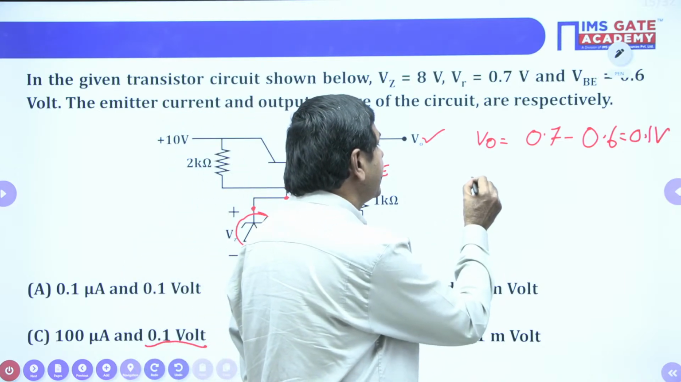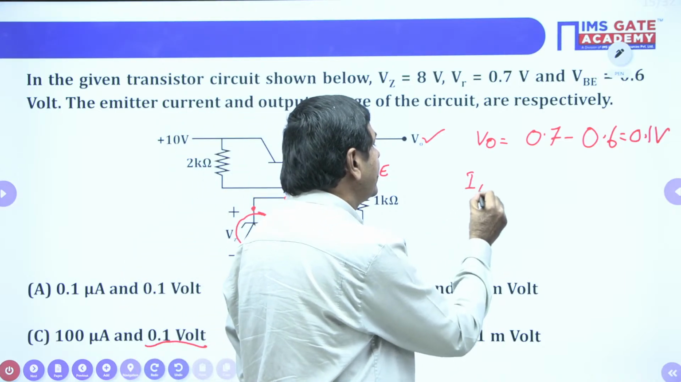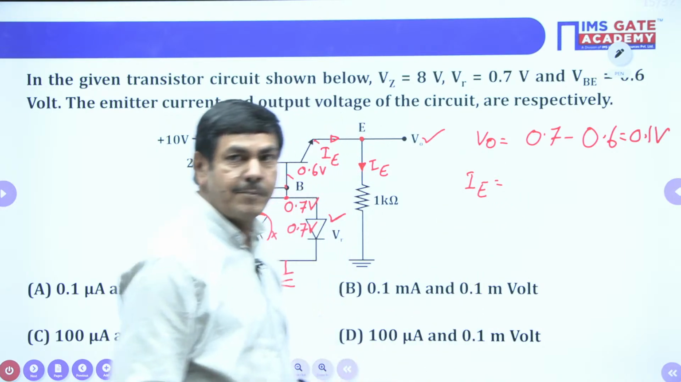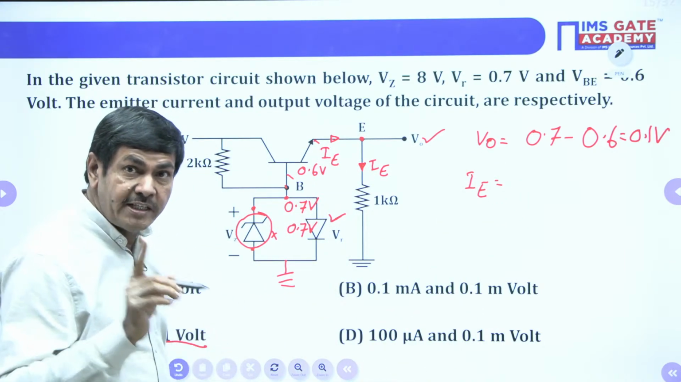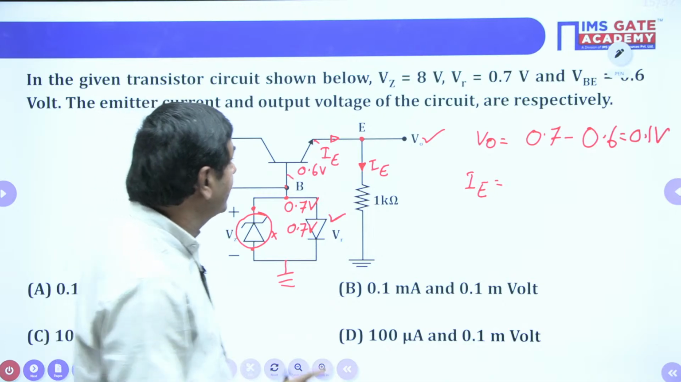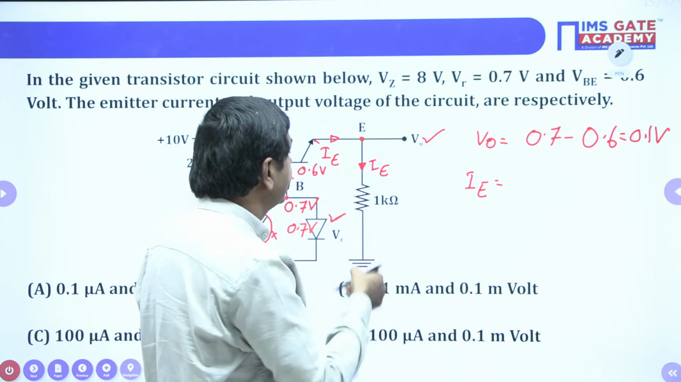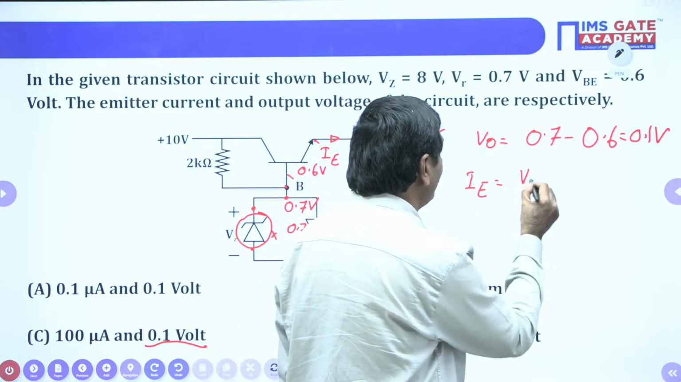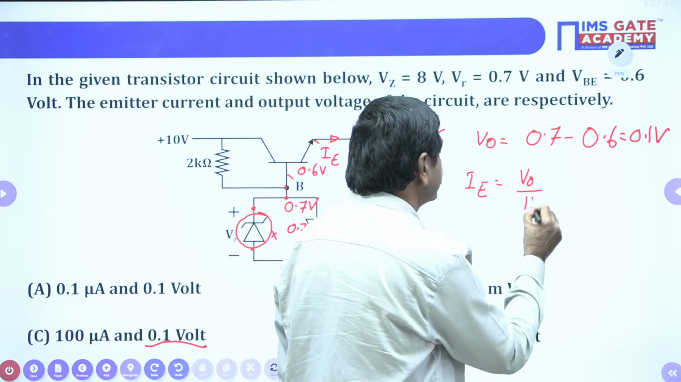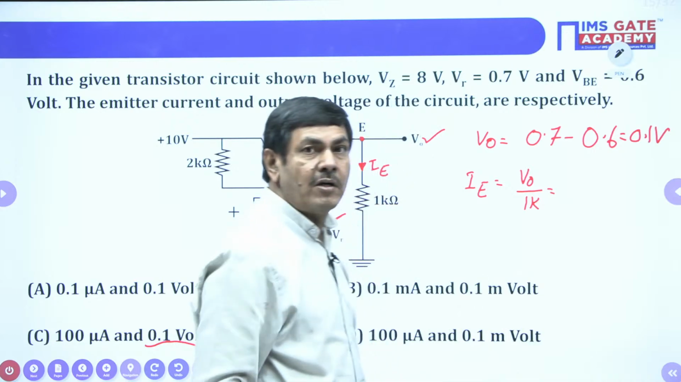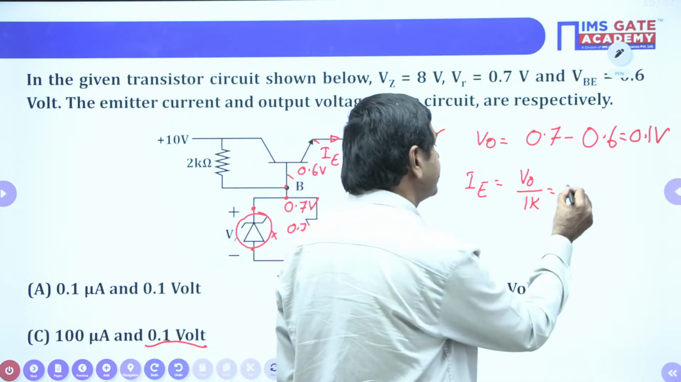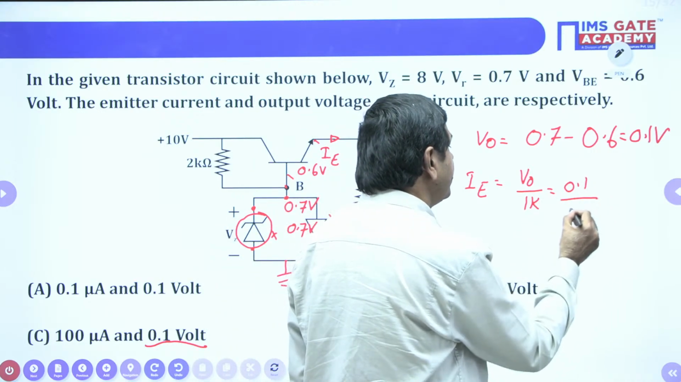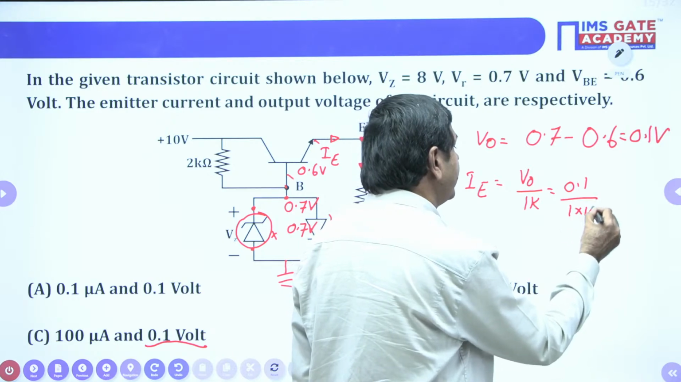So I can say the current passing through the emitter is nothing but voltage by resistance. V0 by 1K I can take. What V0 we got? 0.1. This is nothing but 1K, 1 into 10 power 3.